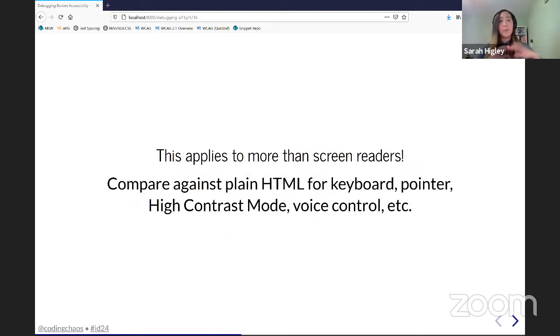And obviously this goes beyond just screen readers. There are also misconceptions about how things like high contrast mode should behave, or other color settings or scaling settings on different OSs, or magnifiers, voice control, keyboard, things like that. Generally, it's best to just not assume you know how something should behave if it's not something that you actually rely on. So that was the root cause of this bug. The root cause of this bug was misconceptions.